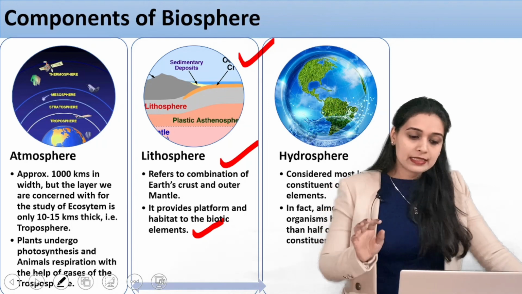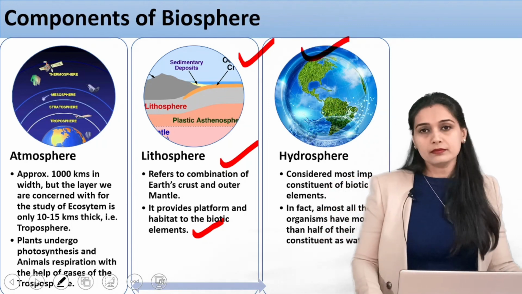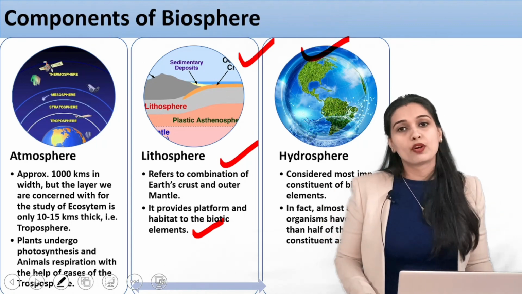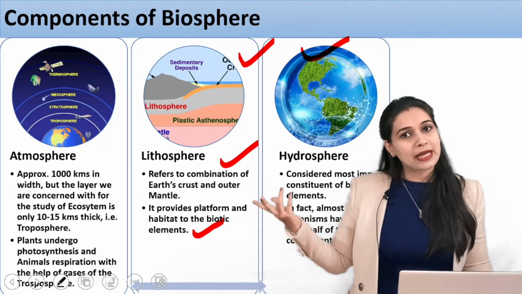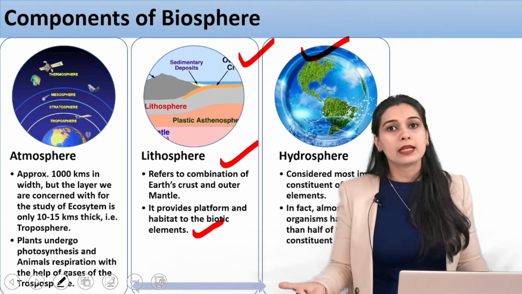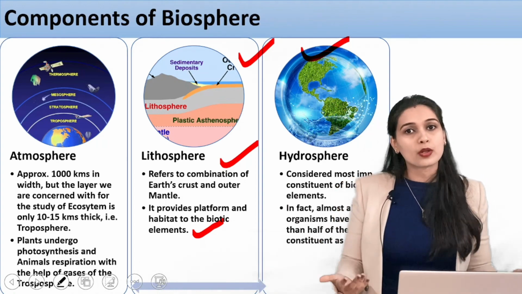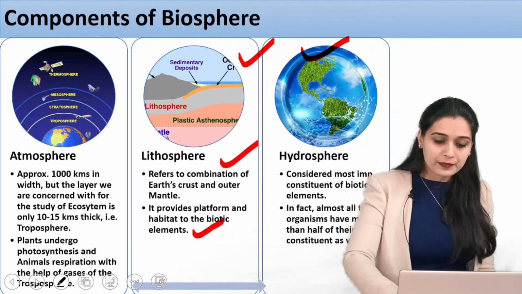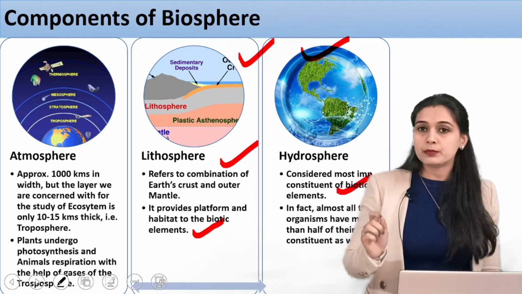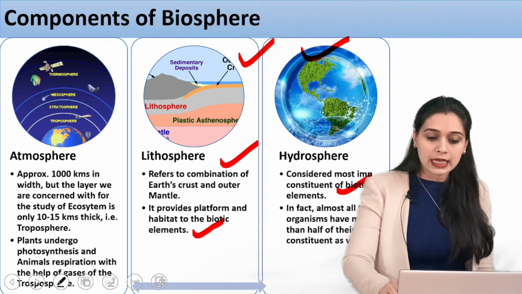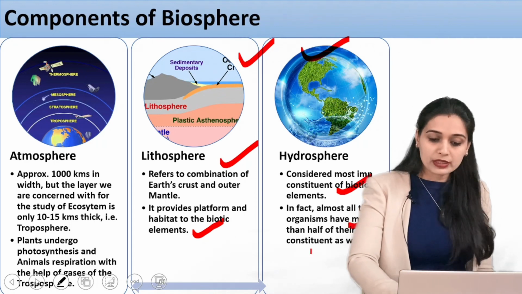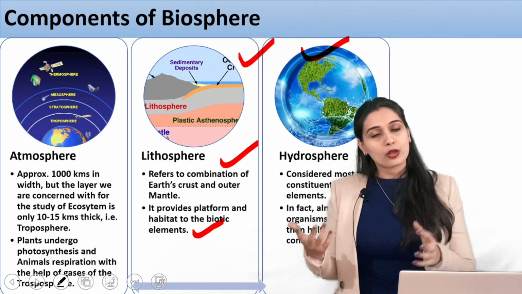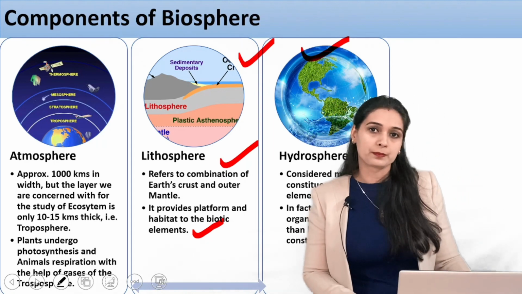Next is the hydrosphere. The hydrosphere is the most essential part for biotic elements to exist, because we need water. Sixty percent of us is water. Almost all organisms have more than half of their constituents as water. So it is also an important part of the biosphere.